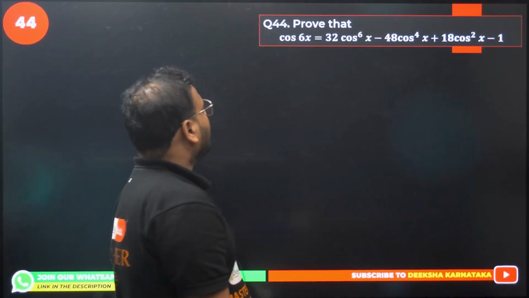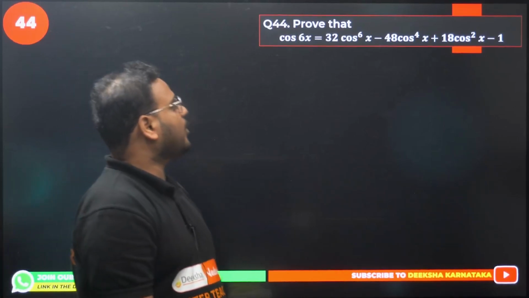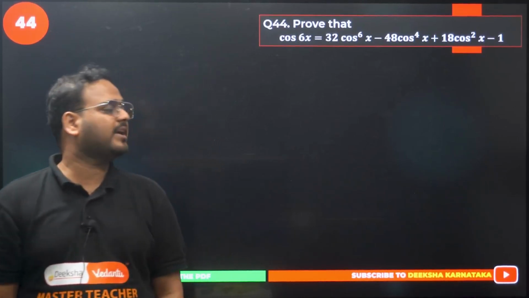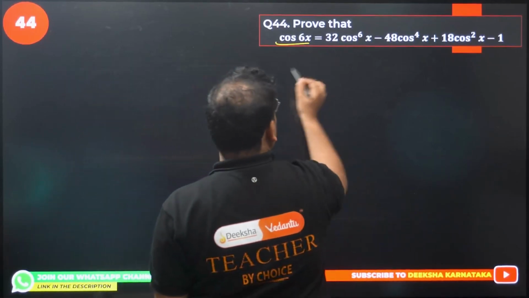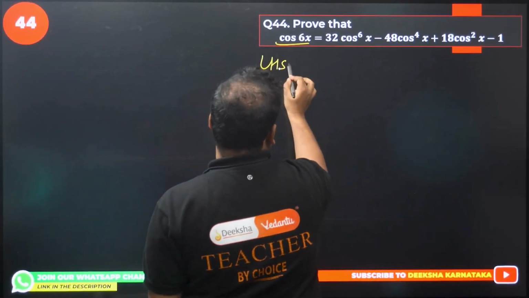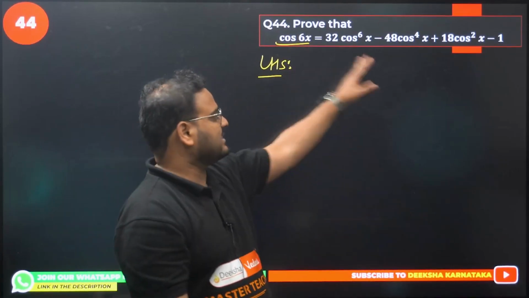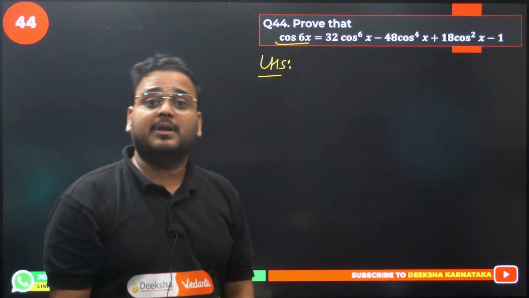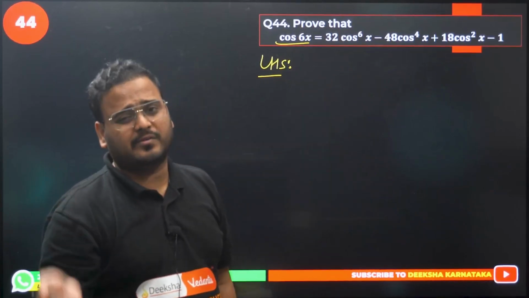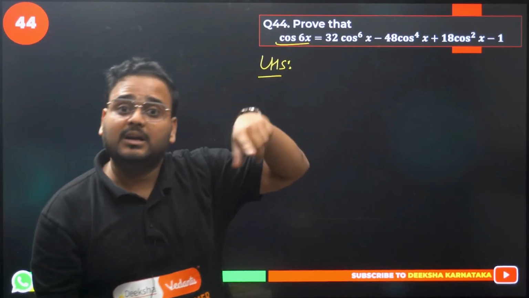Prove that cos 6x equals 32 cos power 6 x minus 48 cos power 4 x plus 18 cos square x minus 1. Okay, let's do that. I'll start from the LHS only. Usually what happens when you look at this kind of question, you go the opposite way. You go from the right hand side, because I can simplify the right hand side to get the left hand side. But if you do that, you will be in trouble, it will be more difficult. Look at cos 6x, it will be easier to solve because you have double angle and triple angle formulas.